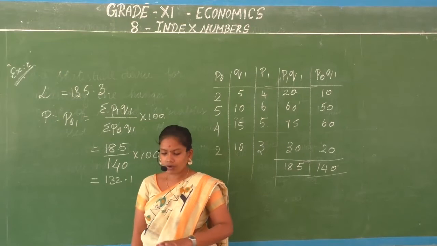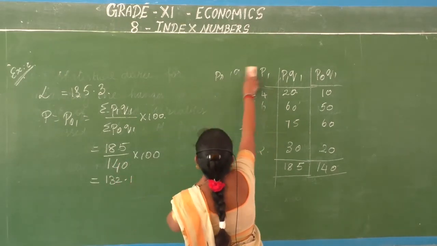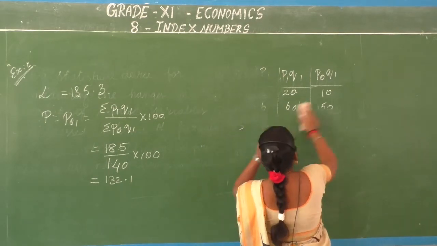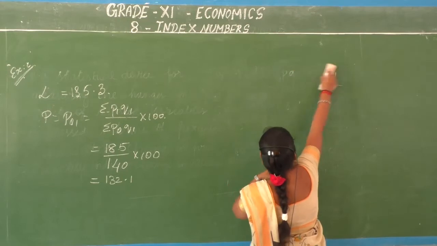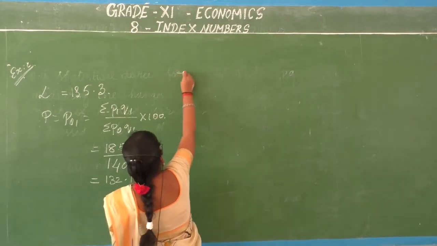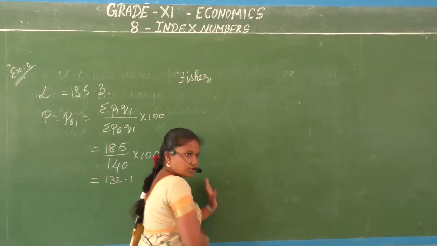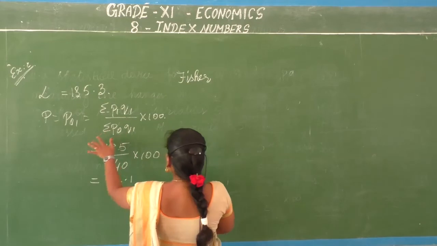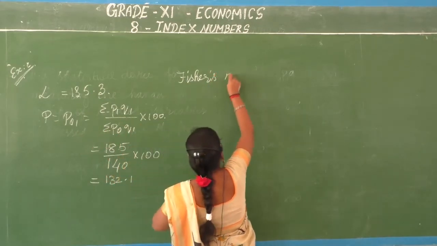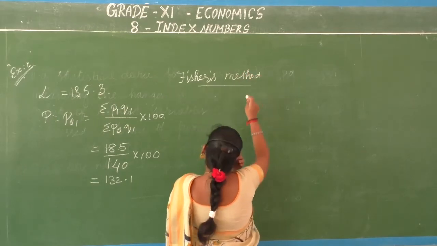Alright, now you are going to go for Fisher's method, which has two different formulas. So what is the formula for Fisher's method? This is the easy way to calculate: calculate Laspeyres' method, then go for Paasche's method, then go for Fisher's method. But there are two different formulas and I want you to know it.